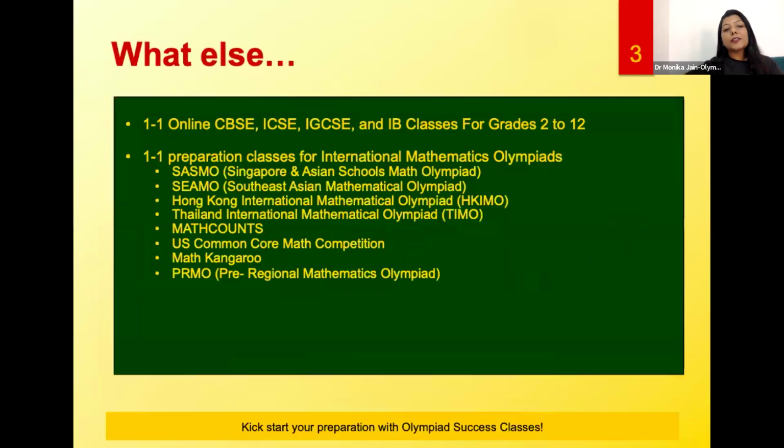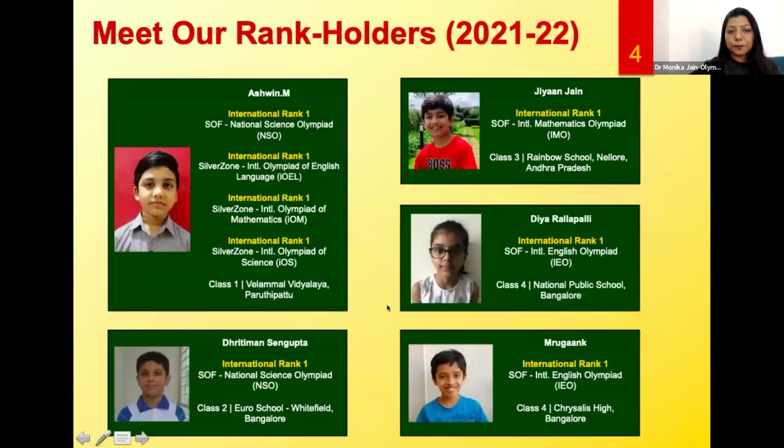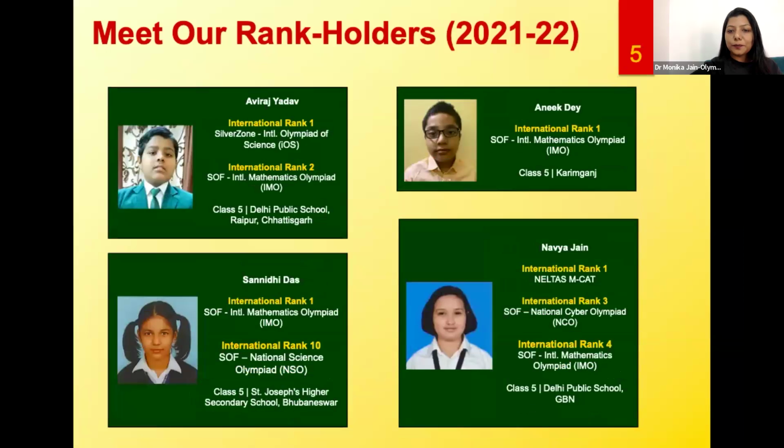So here you can get one-on-one online CBSE, ICSE, IGCSE, and IB classes for grades 2 to 12, and one-on-one preparation classes for international mathematics Olympiads like SASMO, CMO, HKIMO, TIMO, Math Counts, US Common Core Math Competition, Math Kangaroo, and PRMO. So you can meet our international rank holders for the year 2021-22 on the screen. They are all brilliant kids like you.